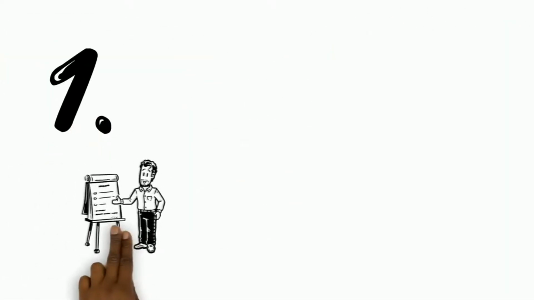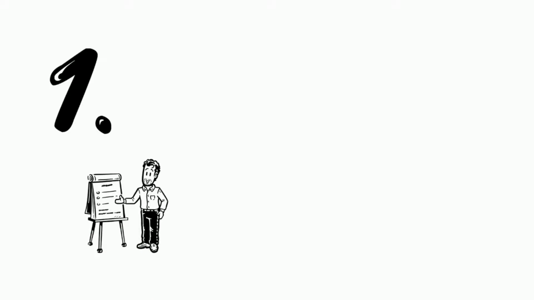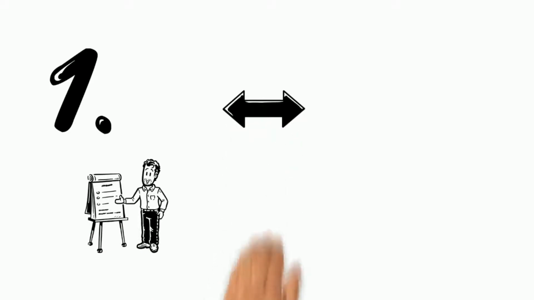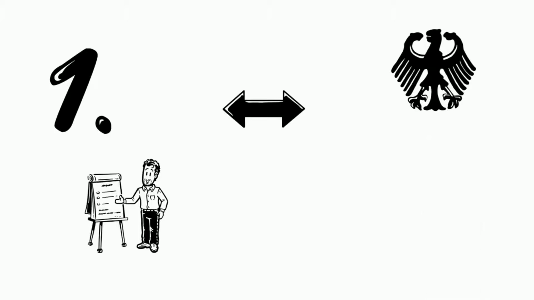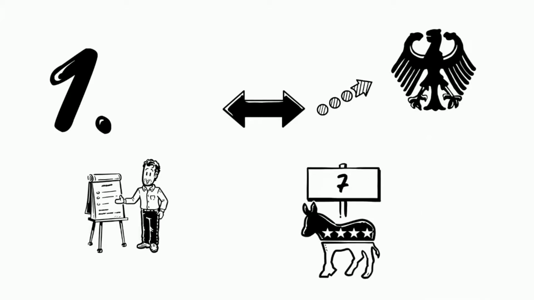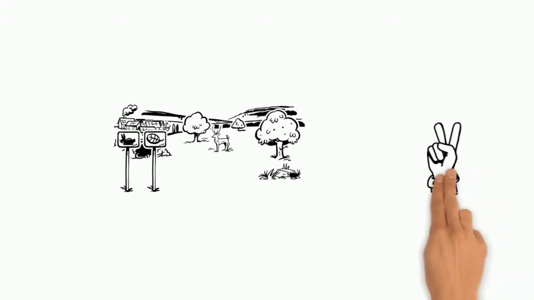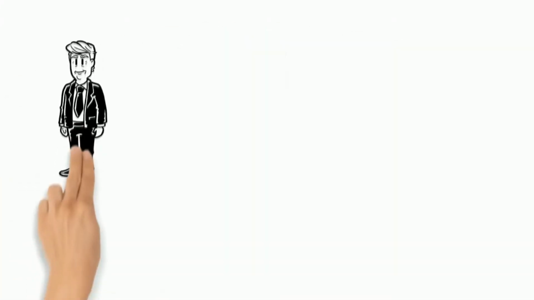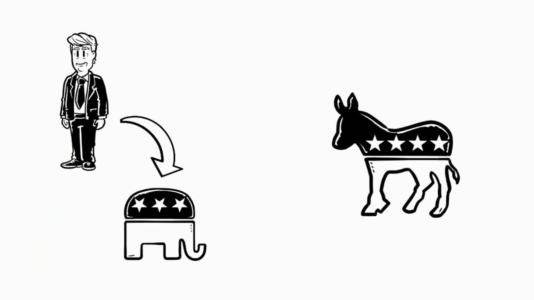To start with, we have to clarify a couple of things and what is different compared to Germany's elections. In Germany we have 7 parties: Die Linke, die Grünen, die AfD, die SPD, die FDP, die CDU and die CSU. America, however, only has 2 parties: the Republicans and the Democrats.